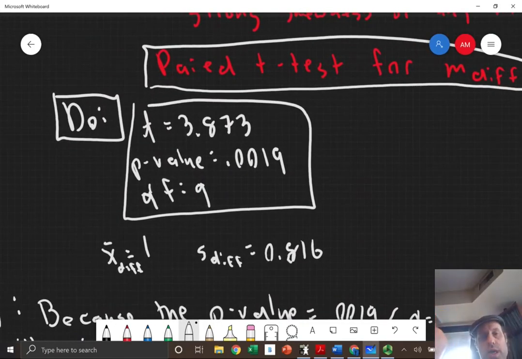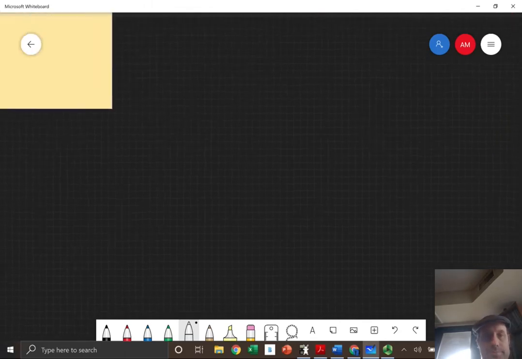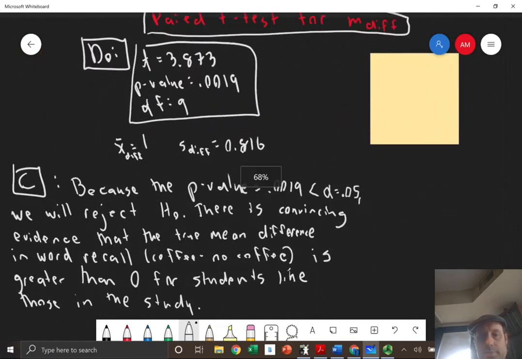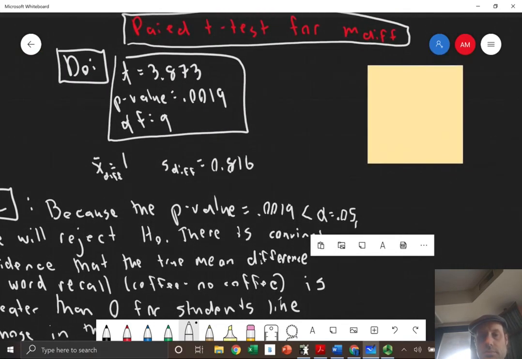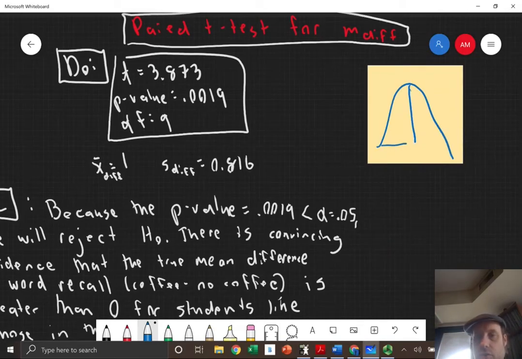The t value is 3.873. So why is the p-value low? You don't have to draw this, but if you think about it, our t value of 3.873 is almost 4 standard deviations away.